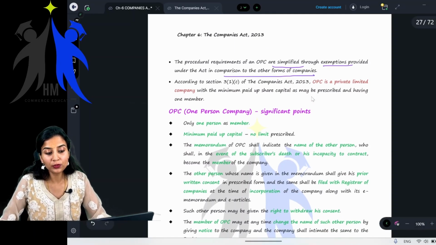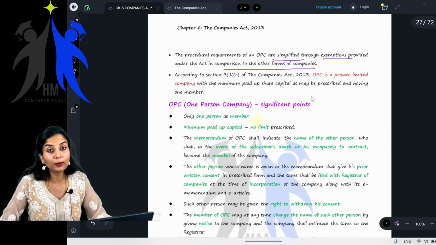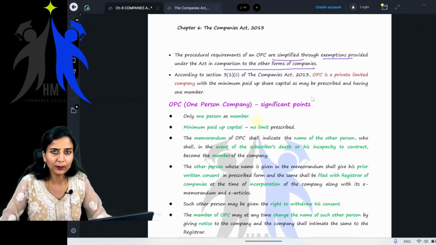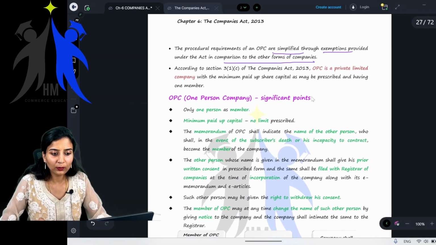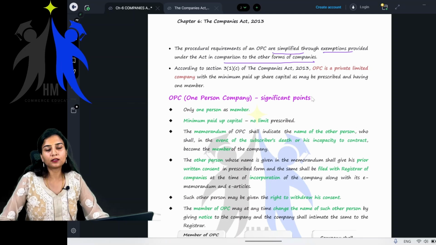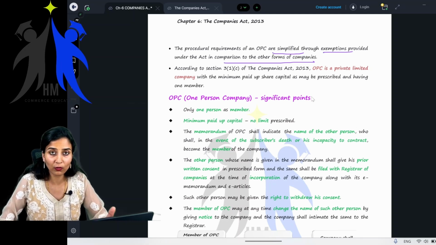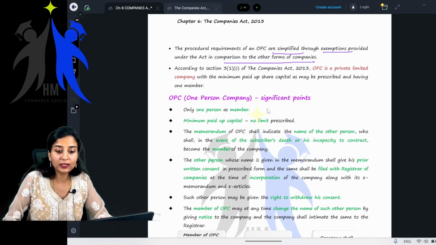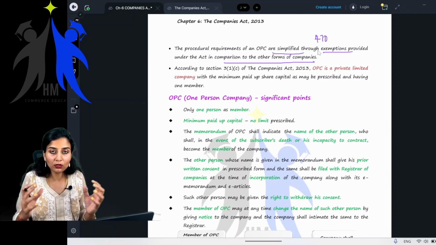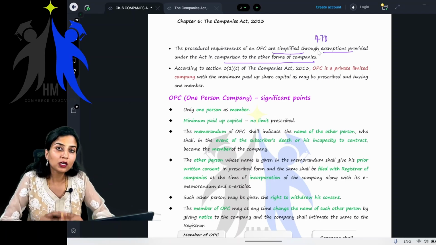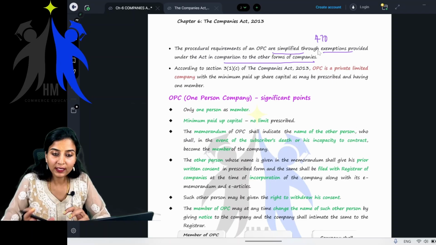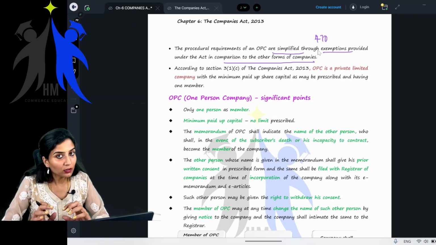Children, when it comes to companies, obviously the compliances are pretty high. Why? Because obviously the Companies Act 2013 is applicable. How many sections are there? There are 470 sections in the Companies Act. So all of these sections are applicable to companies, right?